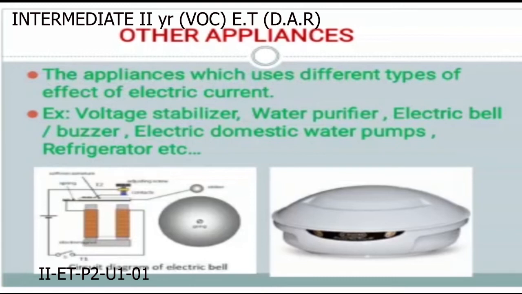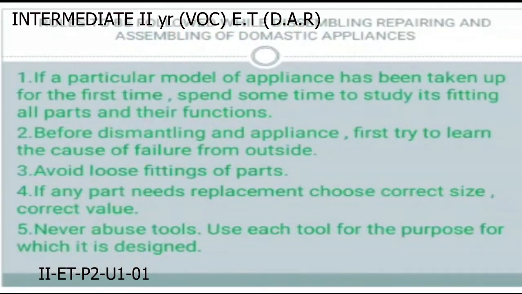Then we are going to shift to the next topic: what faults occur in domestic appliances and how we rectify them. First, how to dismantle the appliances, how to assemble them and how to repair them.